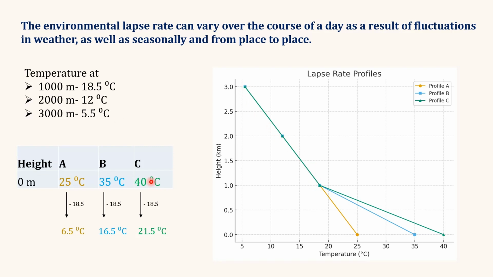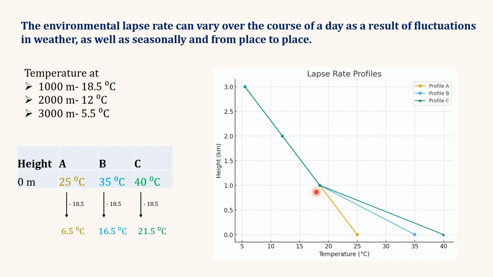Now we are considering three hypothetical conditions, and here we have the temperature of the atmosphere at three places at 0 meter height. The first place is over a water body, where we have a temperature of 25 degrees Celsius. Second case, it is over barren land, and here we have a temperature of 35 degrees Celsius. And in the third case, we are considering concrete, where the temperature of the air is 40 degrees Celsius.